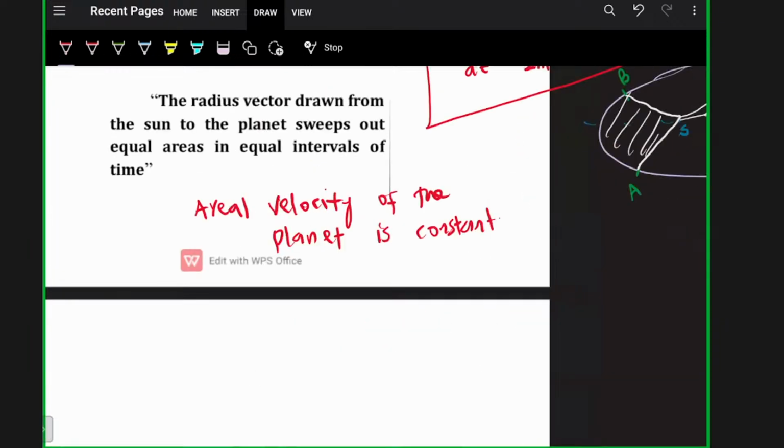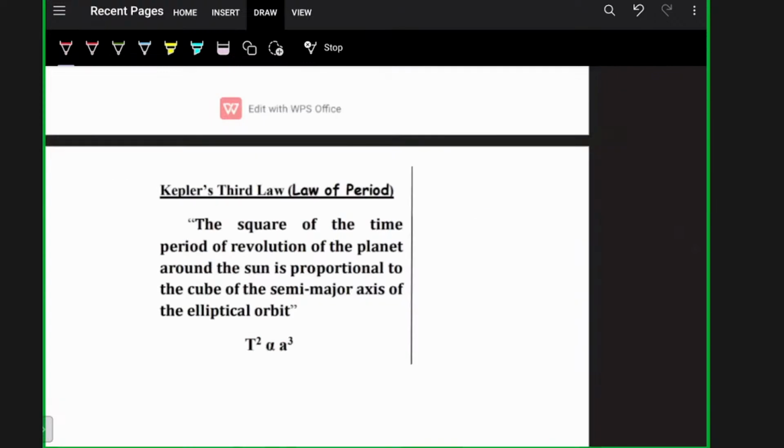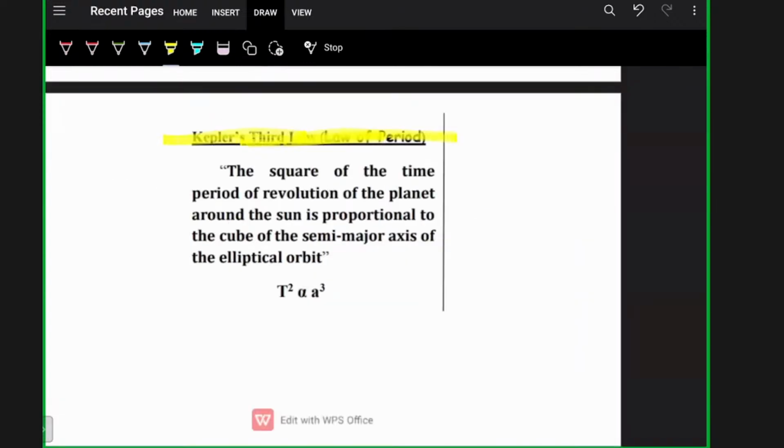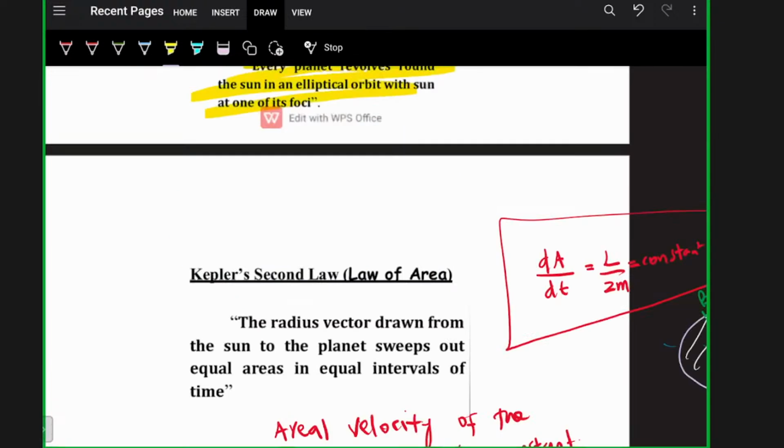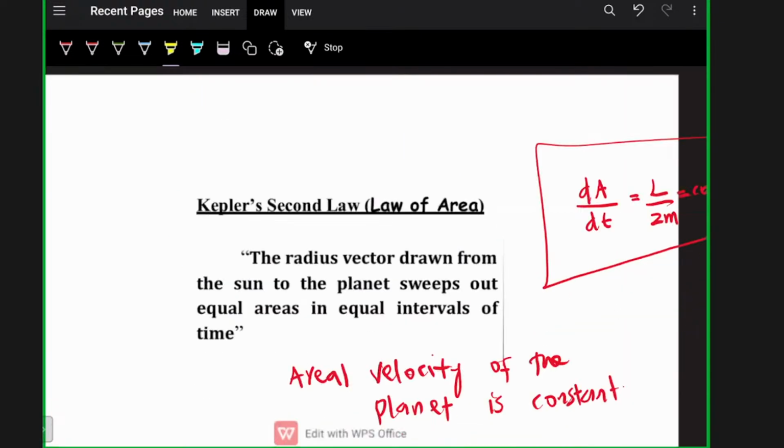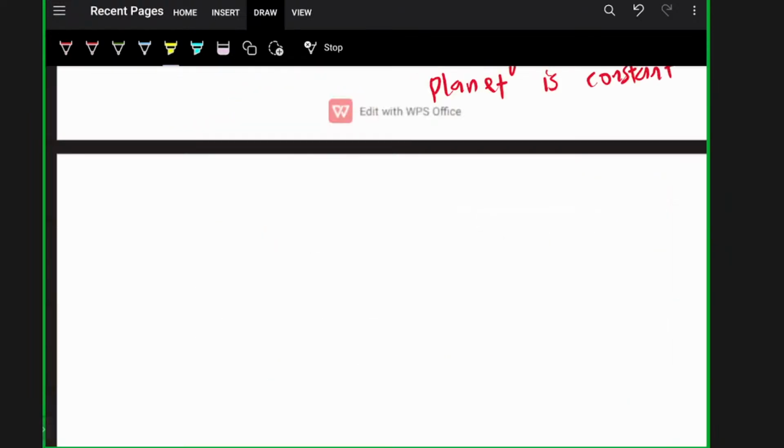Kepler's third law is basically the law of period. It says the square of the time period of revolution of the planet around the sun is proportional to the cube of the semi-major axis of the elliptical orbit. I have told you what the semi-major axis is. What is the major axis? This is the major axis, 2a.